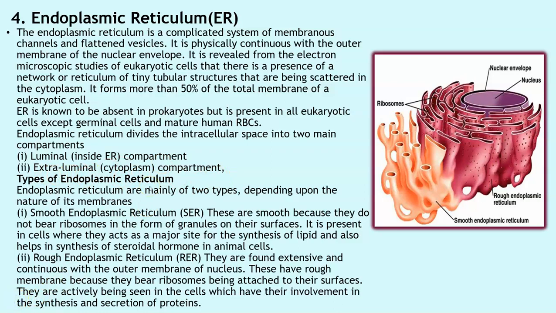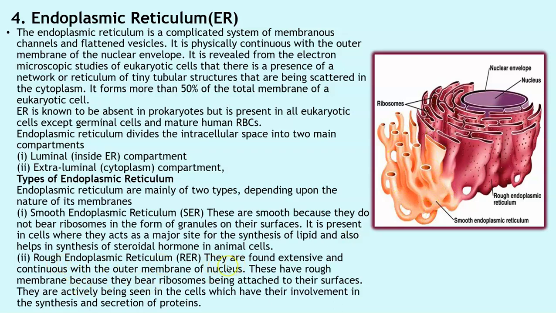Types of endoplasmic reticulum, depending upon their nature, we have two types. The smooth endoplasmic reticulum, called as SER. They are smooth because they do not bear ribosomes in the form of granules on their surfaces. It is present in cells where they act as a major site for synthesis of lipids and also help in synthesis of steroidal hormones in animal cells. This here is the smooth endoplasmic reticulum.